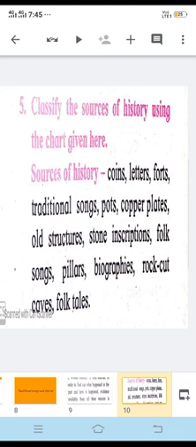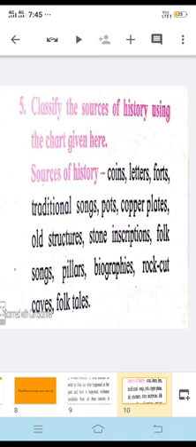The first example is coins. A coin is a material or a thing, so we can classify coins as a material source of history. Then we have letters. Among these three categories, we can classify letters as a written source of history.